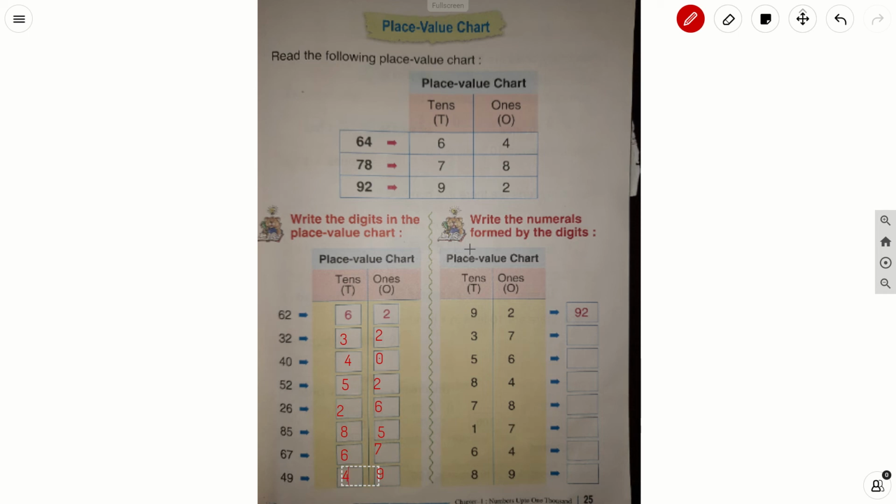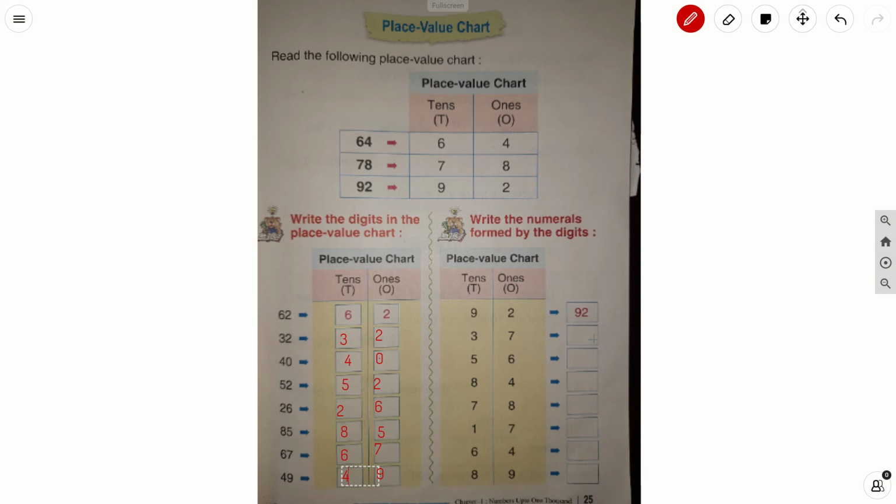Next we will move on to the next column. Write the numerals formed by the digits. Here they have given the place value of the digit. You need to form a number. See here, 2 is there in a ones place and 9 is there in a tens place. So they have formed 92. The same way you need to form number by using these two digits.